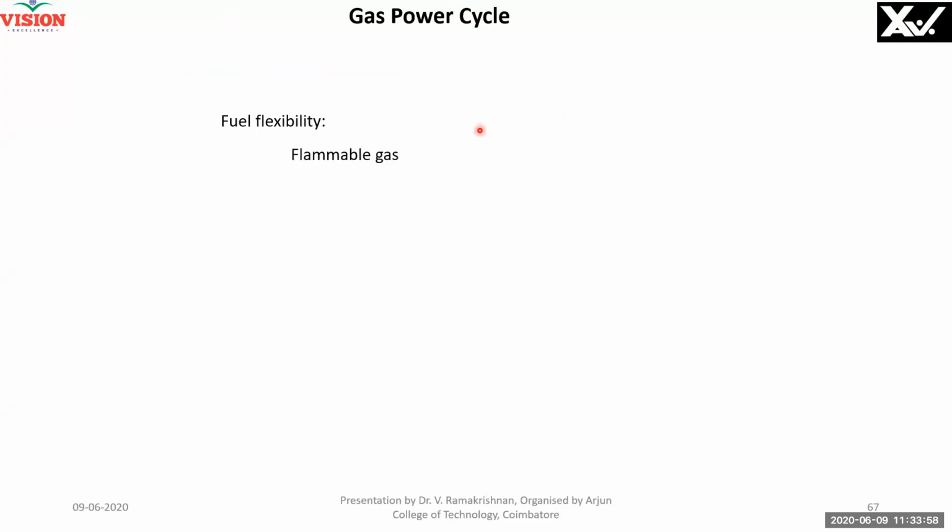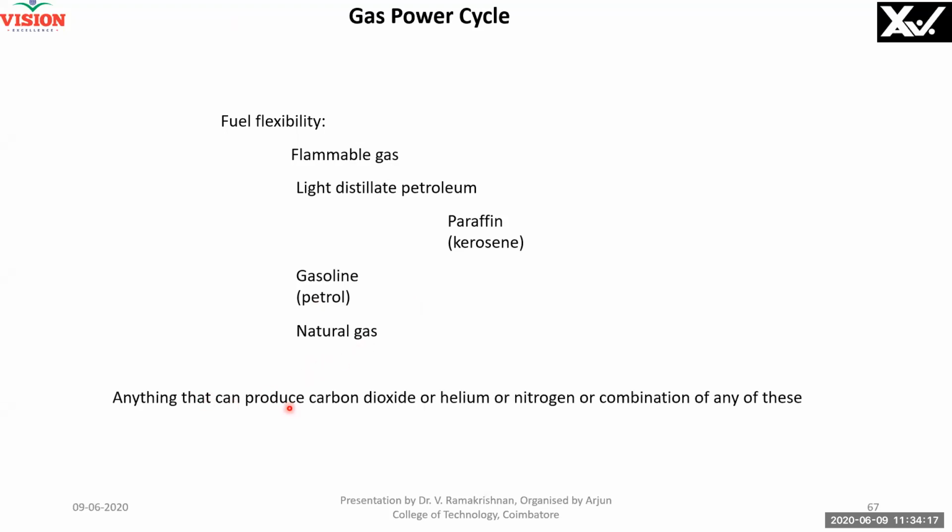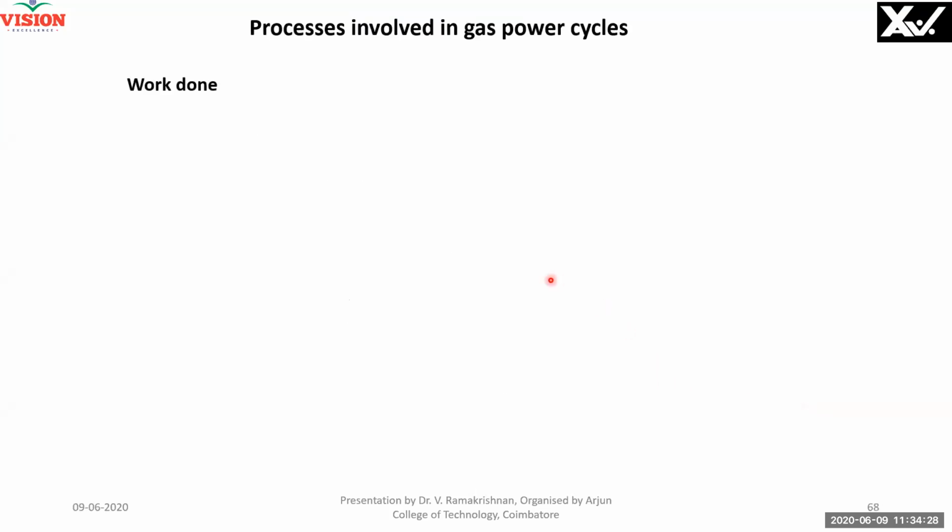Now, for comparison, what is the fuel that we can use? This is a question asked to me many times. Normally, I tell only hydrocarbons. Flammable gas, light distillate petroleum, paraffin oil is nothing but kerosene, sir. Gasoline is nothing but petrol, sir. And natural gas, any fuel that can produce carbon dioxide, or helium, or nitrogen, or a combination of any of these. You can take it as a fuel.